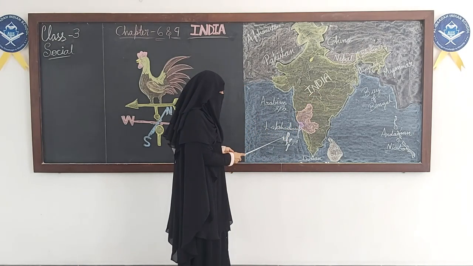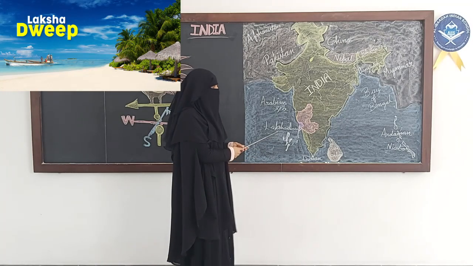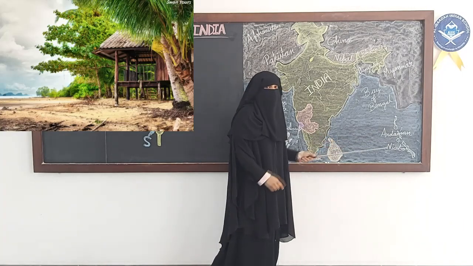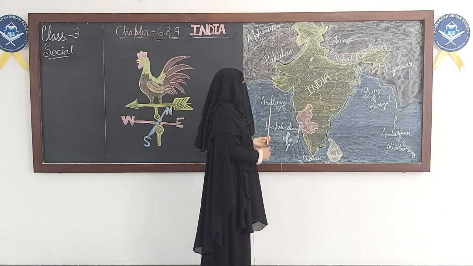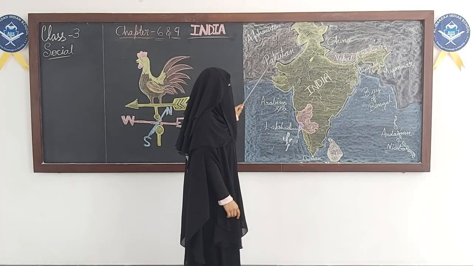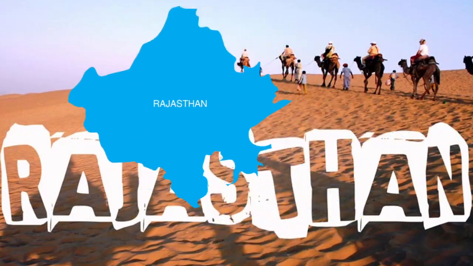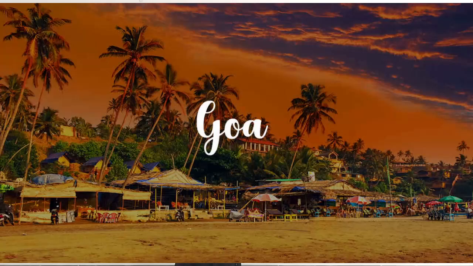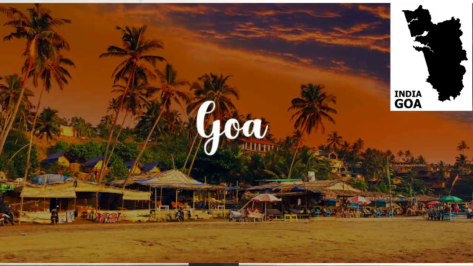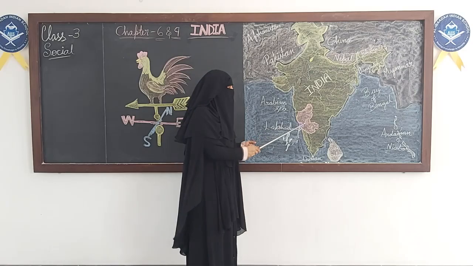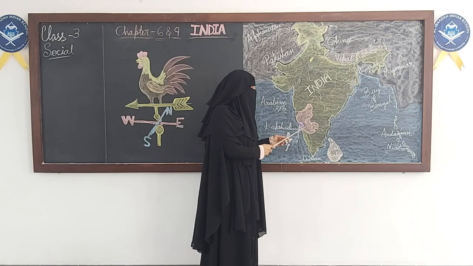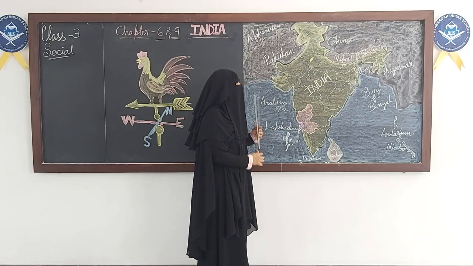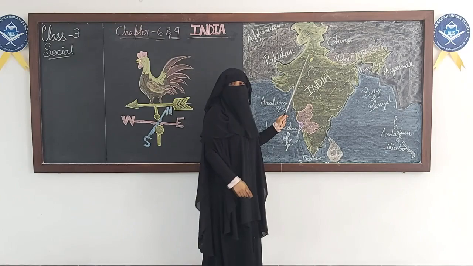Now coming next here, these are small islands. It is Lakshadweep Island, and here we have Andaman and Nicobar Island. These islands also belong to India. All right. Now coming to the states. The largest state is Rajasthan and the smallest state is Goa in India. Okay. Now which state is this? This is our state, Karnataka, and here we have Udupi. Okay. Now every state has a capital city, right? Now Bangalore is the capital of Karnataka. Same way, Delhi is the capital for India.